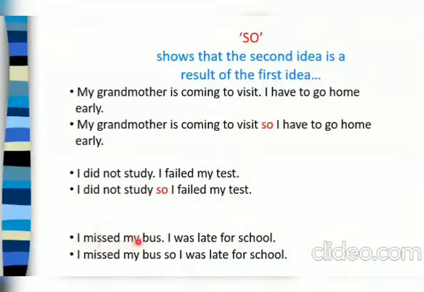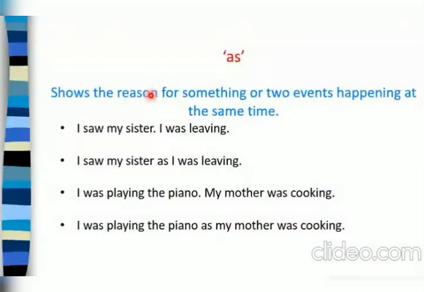I missed my bus. I was late for school. The reason for being late is that he missed his bus. So how can we write? I missed my bus, so I was late for school. So here the second sentence is the result of the first one. So that's how you come to know where we use the conjunction so. Whenever you find these kinds of cases where the second sentence is the result of the first one, you use the conjunction so.